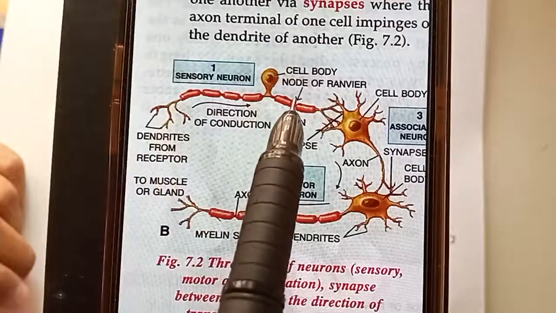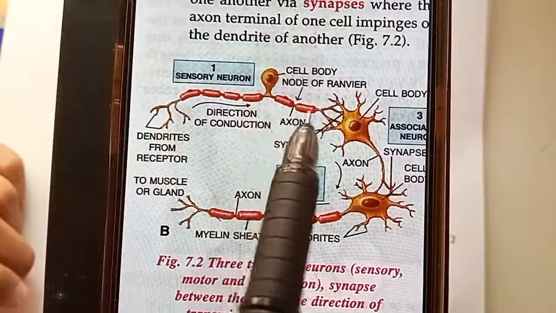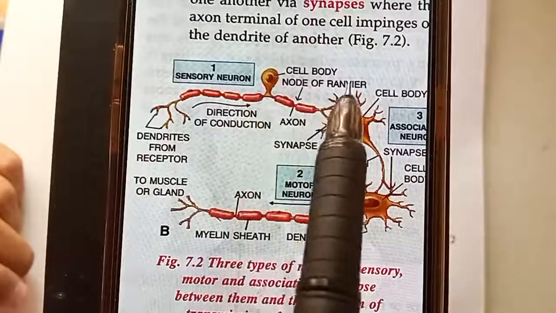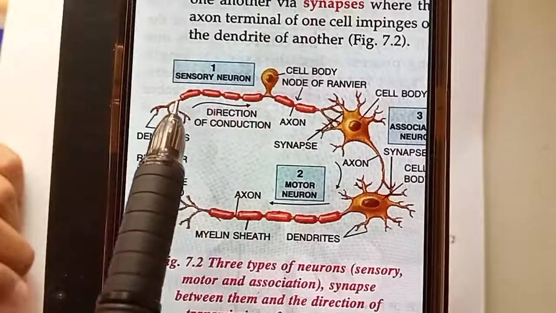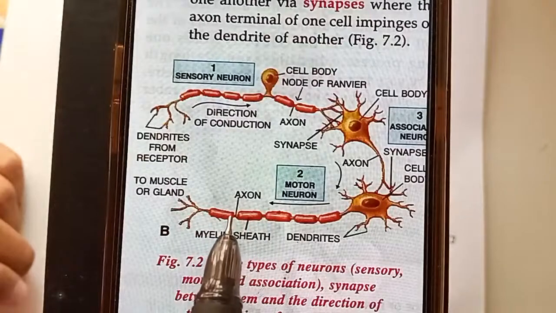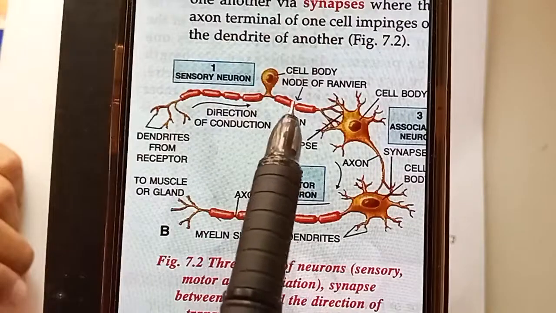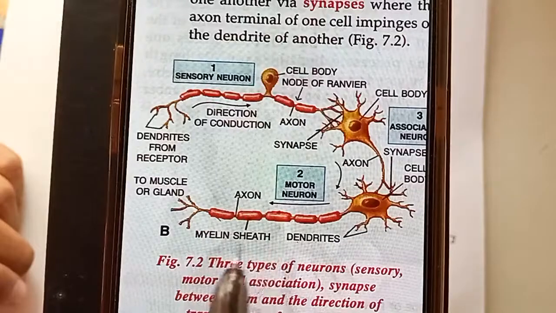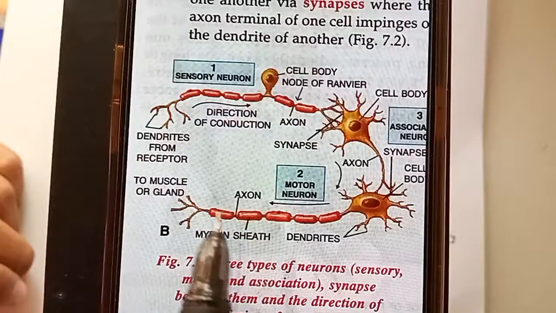These red colored tubes which you see are called nodes of Ranvier. The joint here is the node of Ranvier, and this covering here is called the myelin sheath. Myelin sheath is the covering which is there on the axon.